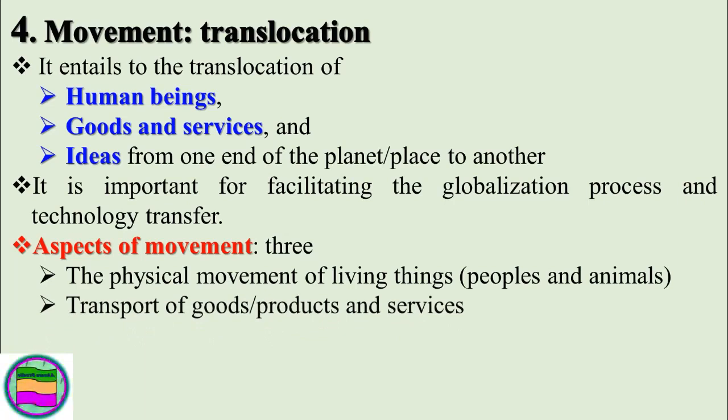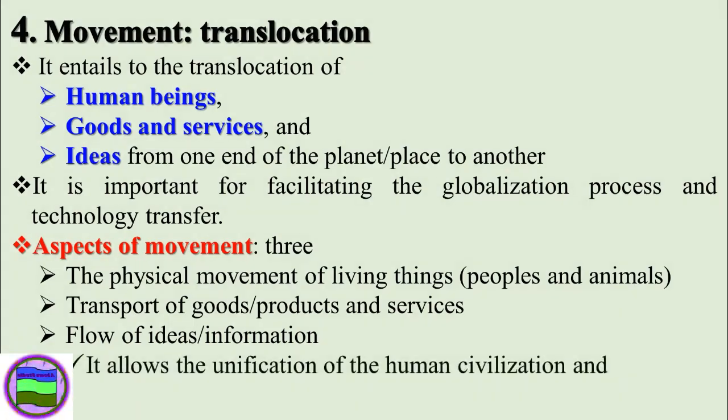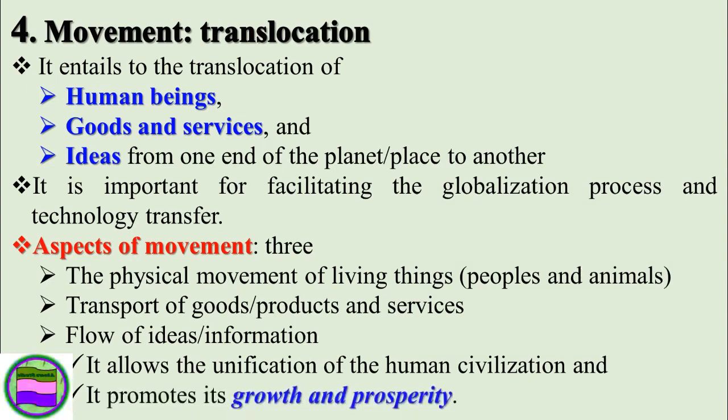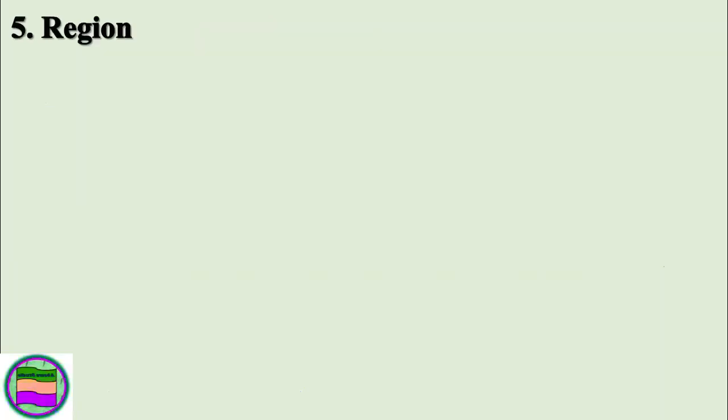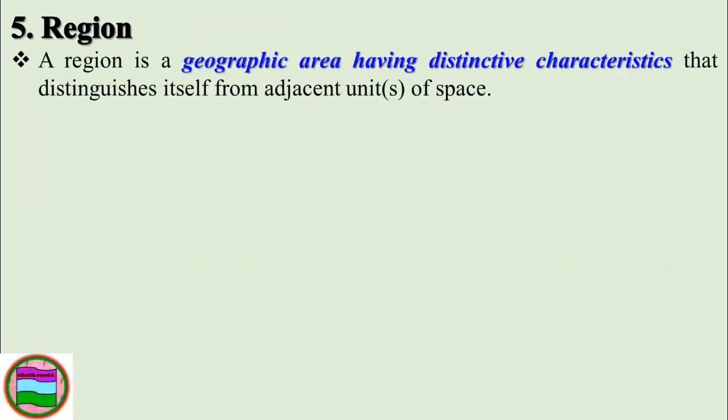So these aspects of movement or translocation are the physical movement of living things like people and animals moving from one area to another area, and also transportation of goods or products and services, and also the flow of ideas or information. So it allows the unification of human civilization, and it promotes its growth and prosperity or its development.